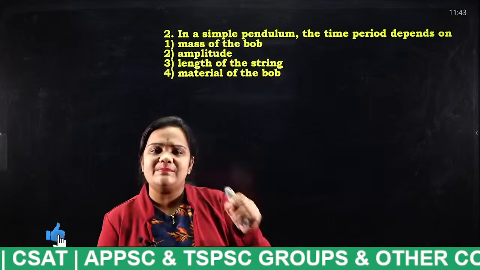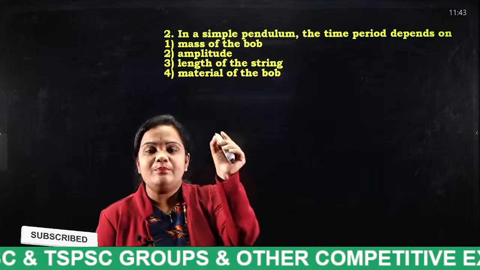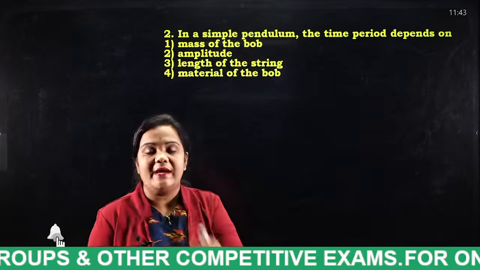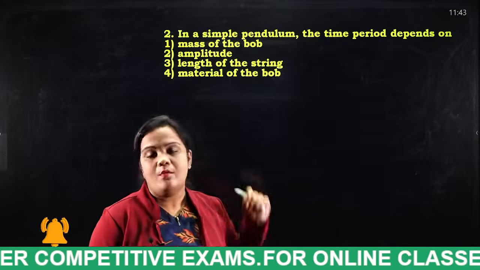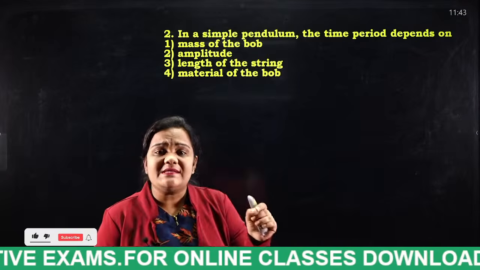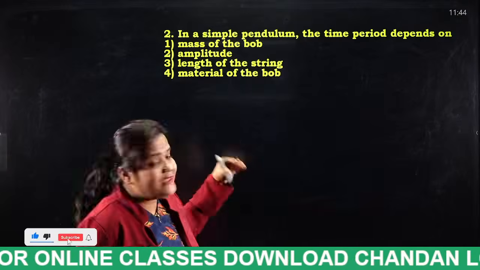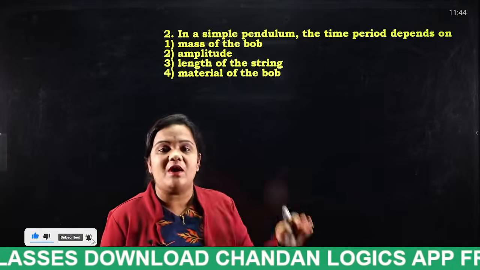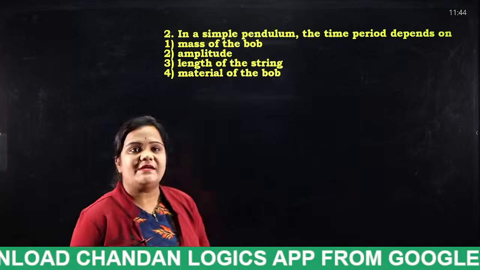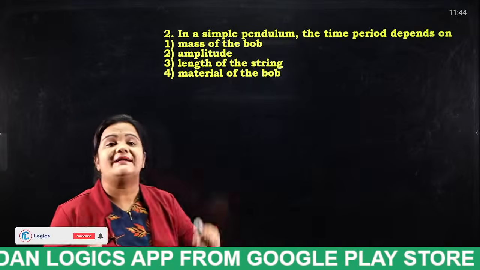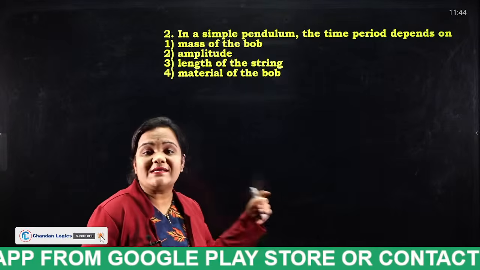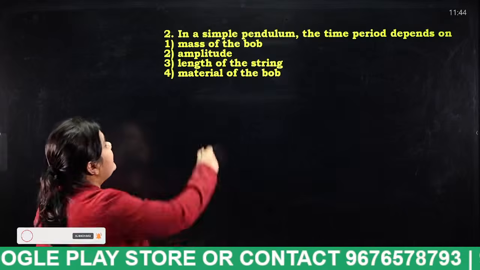What is the simple pendulum actually? It oscillates in a to and fro motion. So what does the time period of that simple pendulum depend on? Tell me, students, what is the answer?